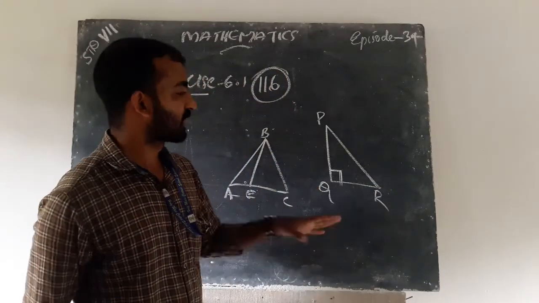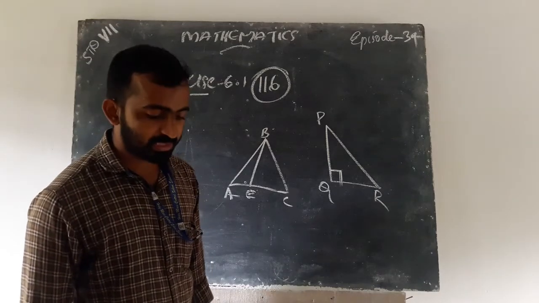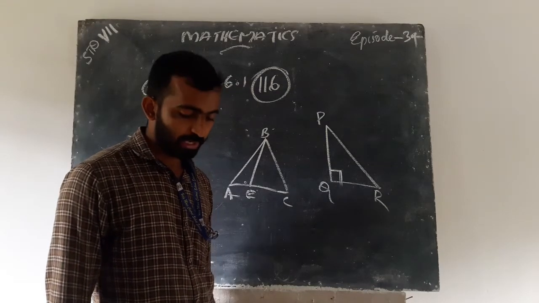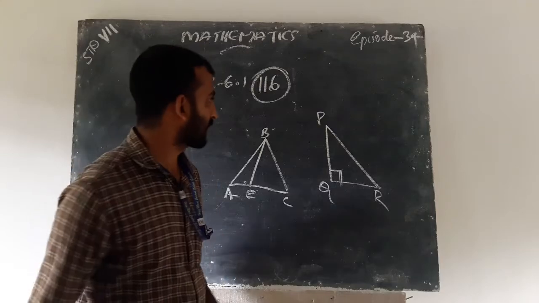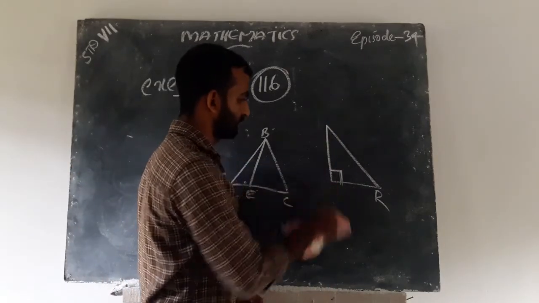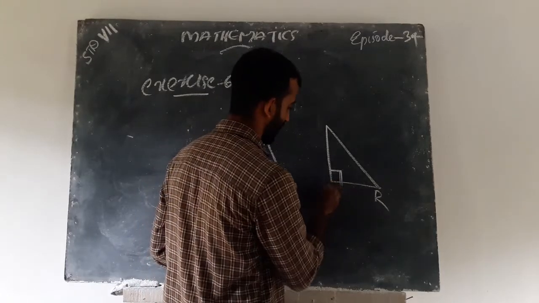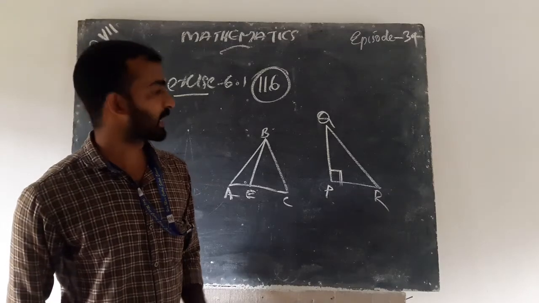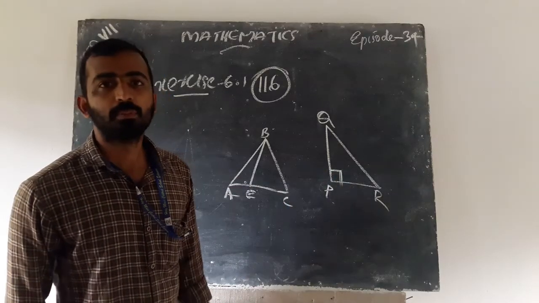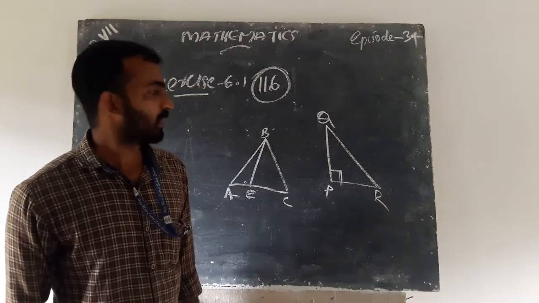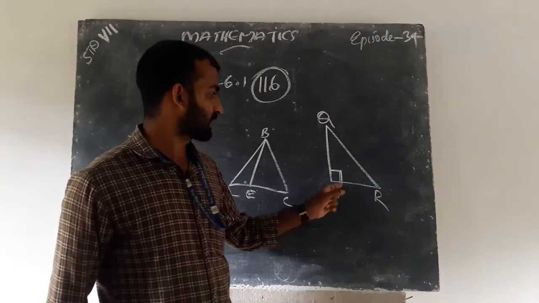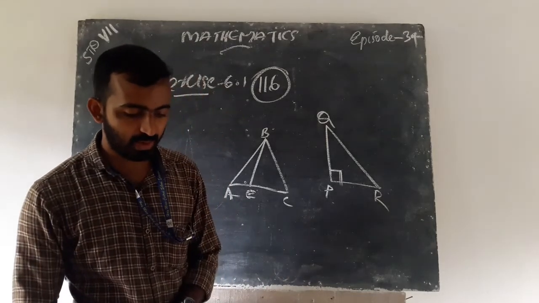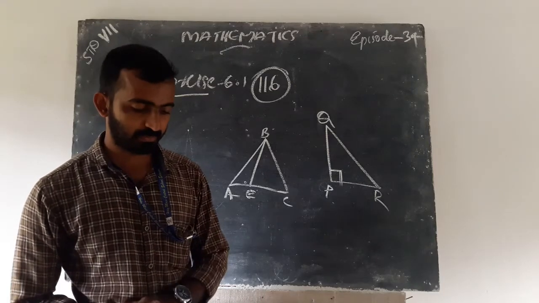This is the rough sketch for the second part. So we rearrange the names. PQ and PR are altitudes for this triangle, because altitude means perpendicular. Here R is the vertex, and we draw a line to P. Is it? Yes. So this is our required solution.